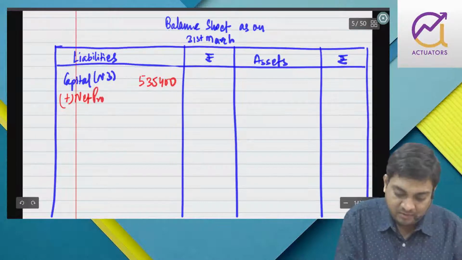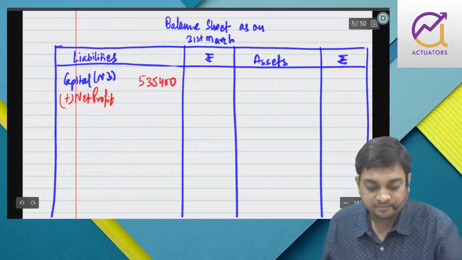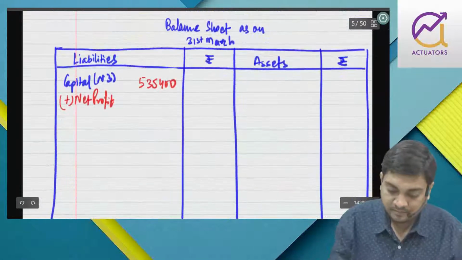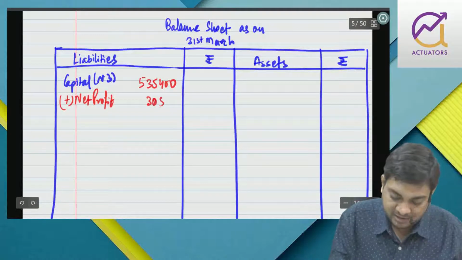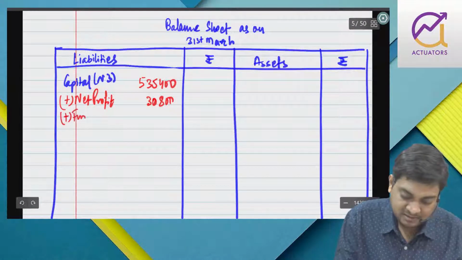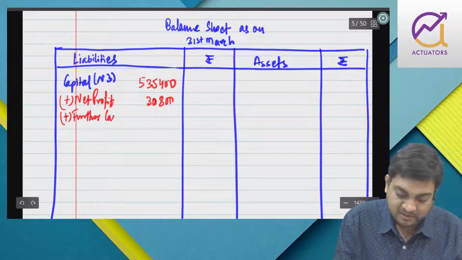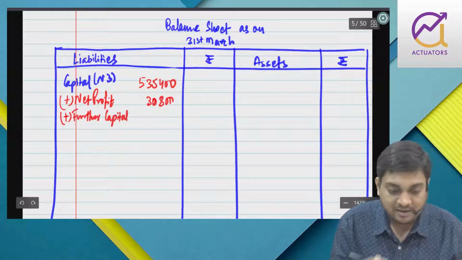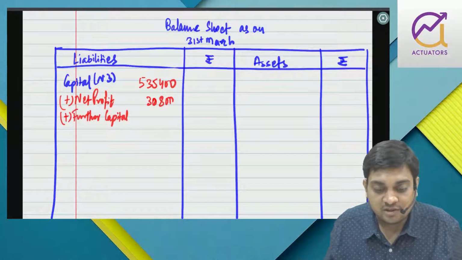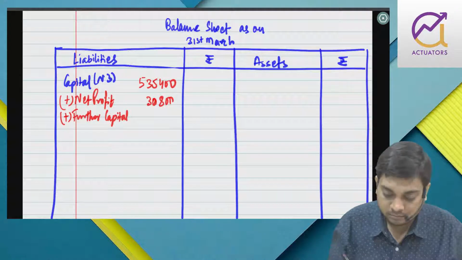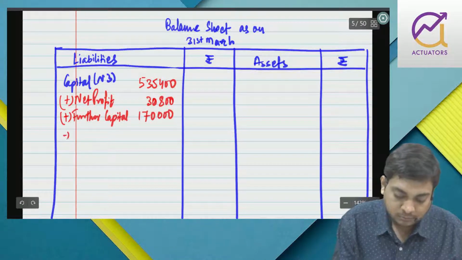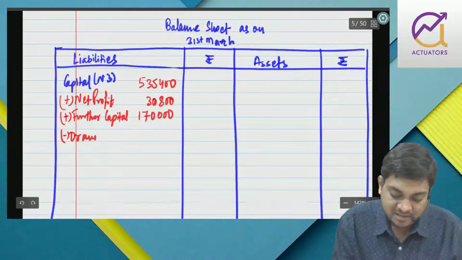Now we have got net profit, it is 30,800 plus, in this case we have further capital as well. Capital introduced by cheque. Then we have drawings as well.